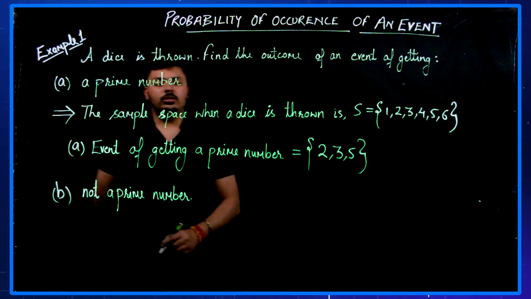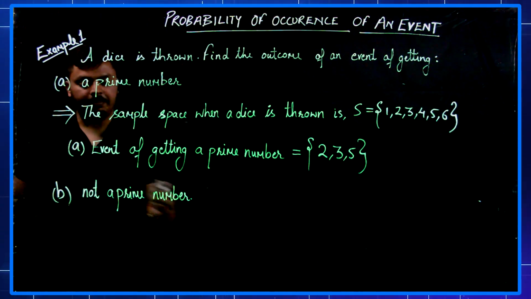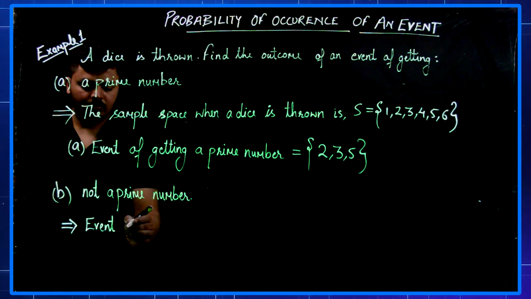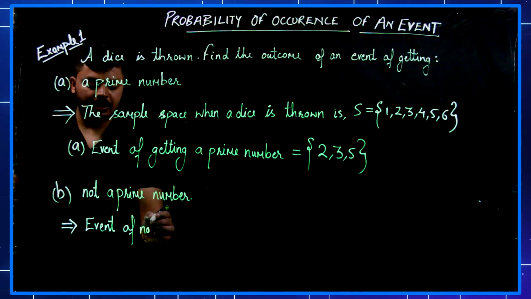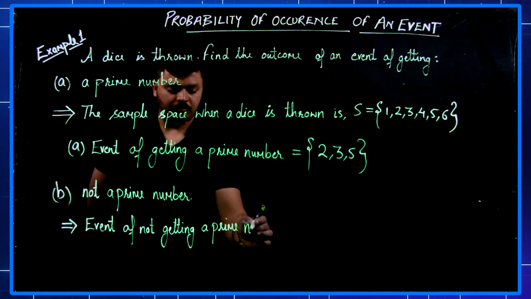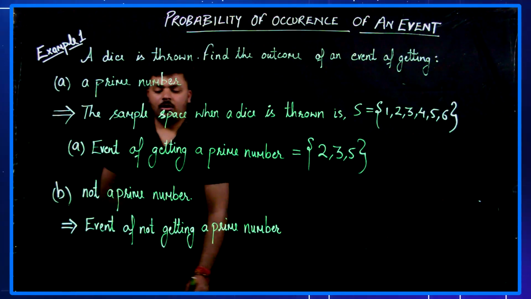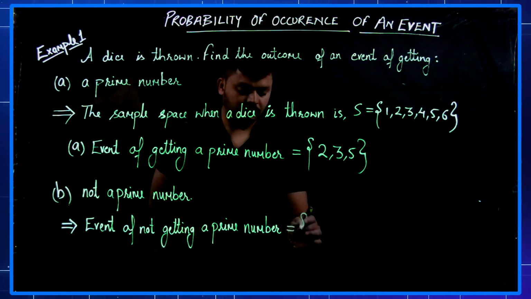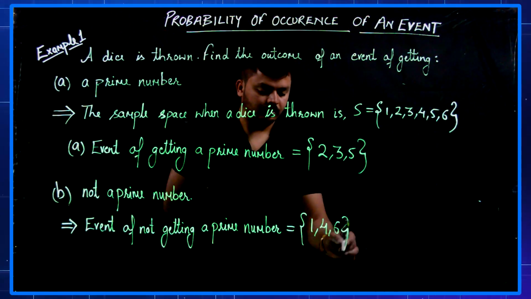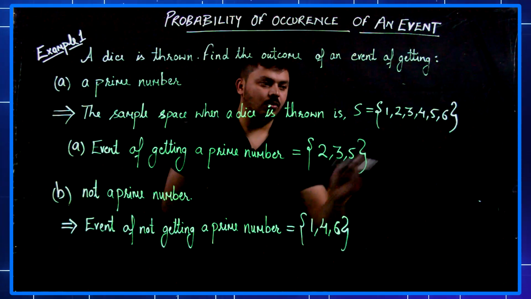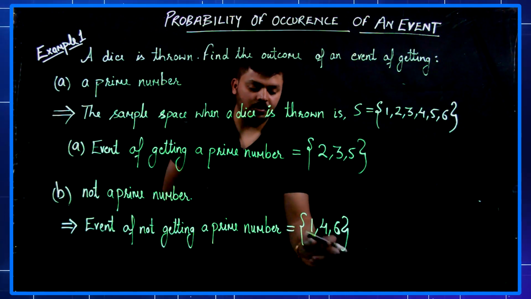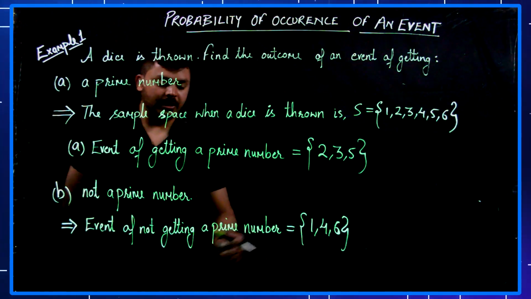Part B, not a prime number. That is the outcome of an event of getting not a prime number. The event of not getting a prime number is equal to 1, 4 and 6. That is, all the events except the events of getting a prime number, that is 1, 4 and 6, are the events of not getting a prime number.